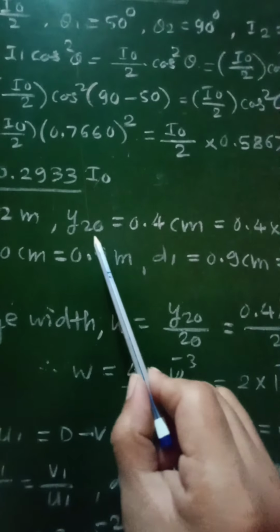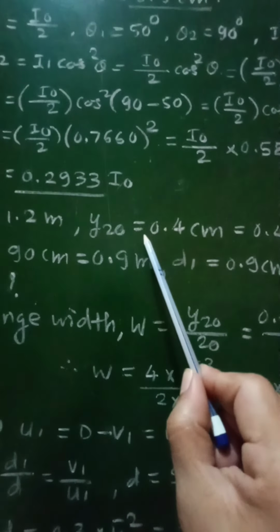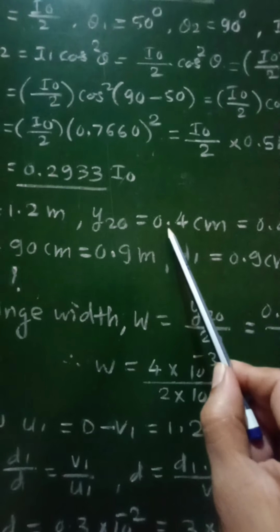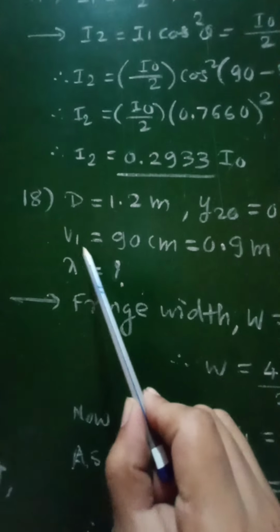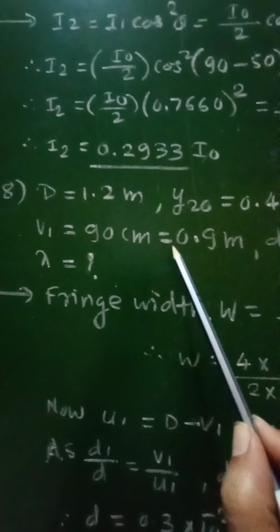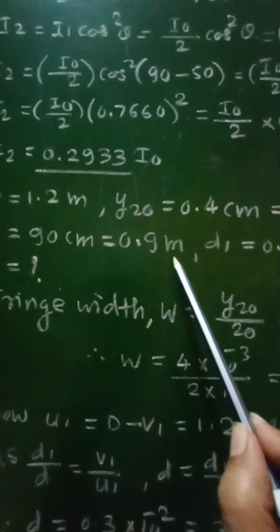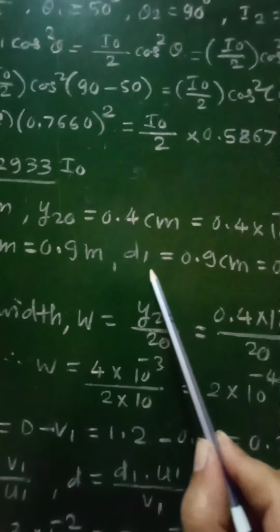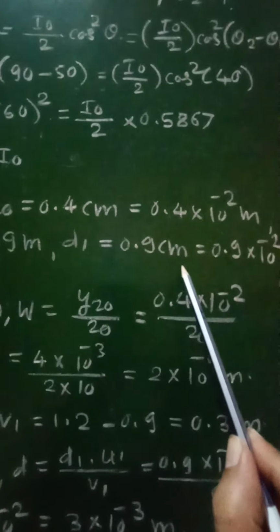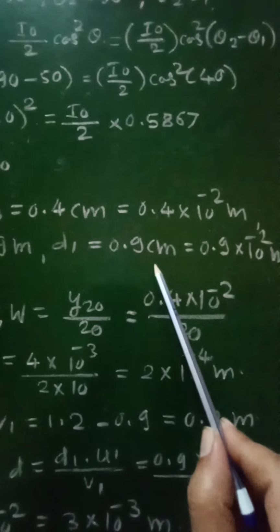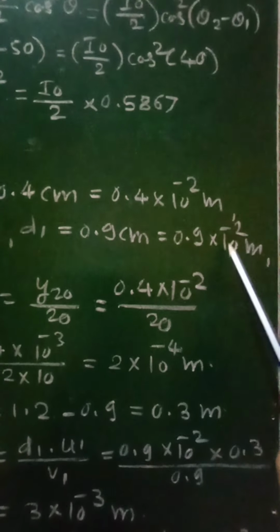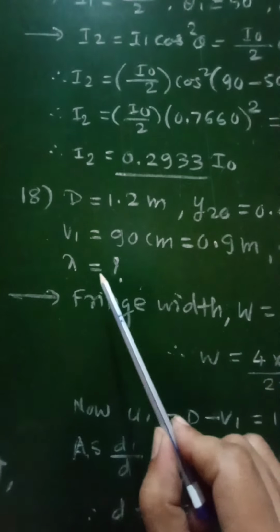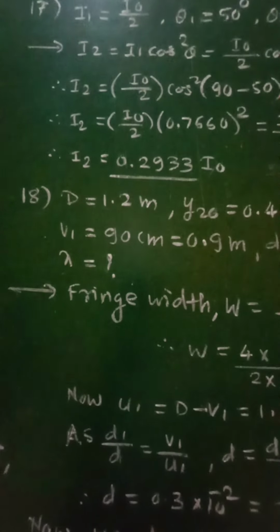Then let phi1 be equal to 90 centimeter, that is equal to 0.9 meter. Then distance d1 is equal to 0.9 centimeter, which will be equal to 0.9 into 10 raised to minus 2 meter. And we have to find out the wavelength of light used, lambda.